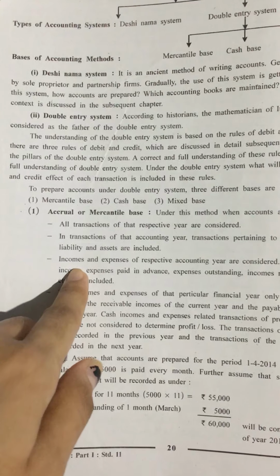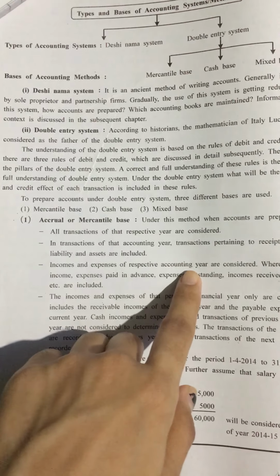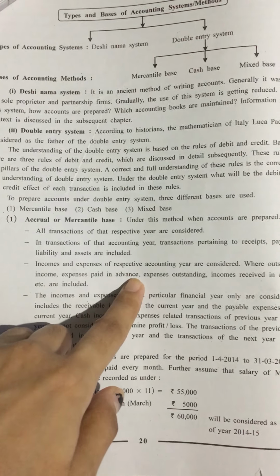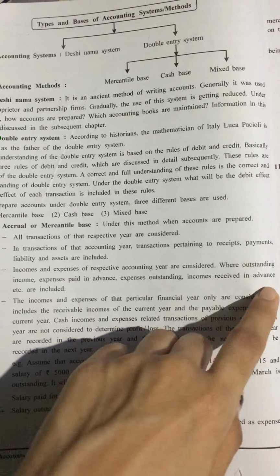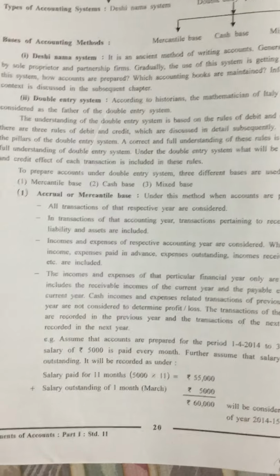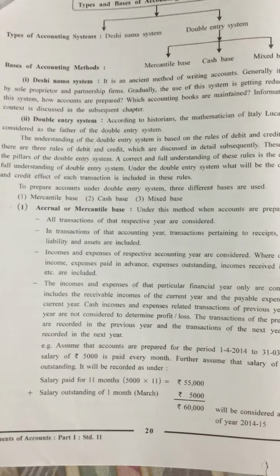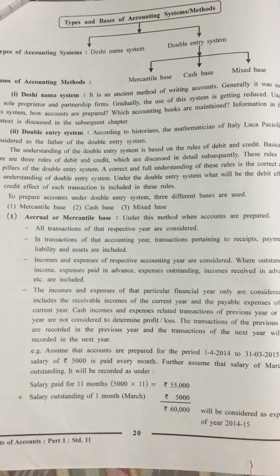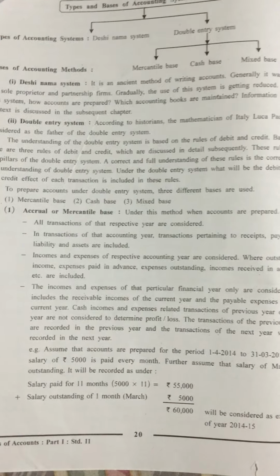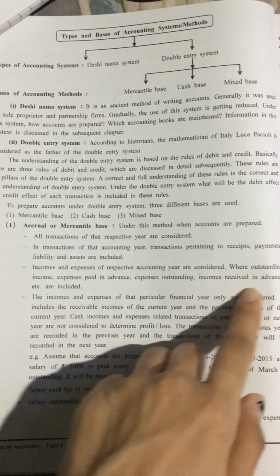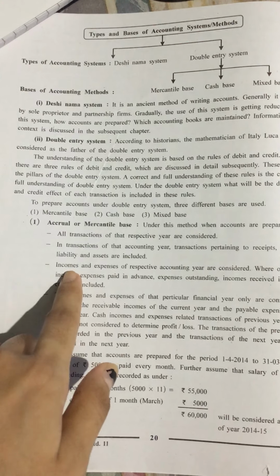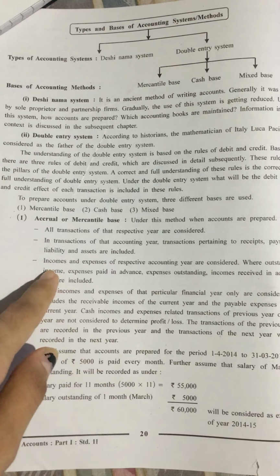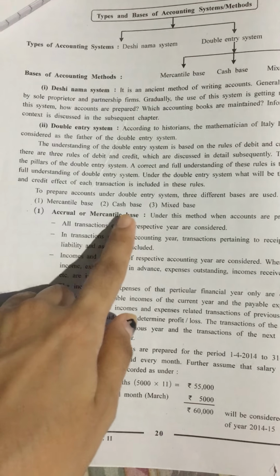Third thing is that incomes and expenses of the respective accounting year are considered, where outstanding income, expenses paid in advance, outstanding expenses, income received in advance, etc. are all included. In short, all the incomes and expenses of that respective accounting year are included under the accrual, or mercantile base, method.